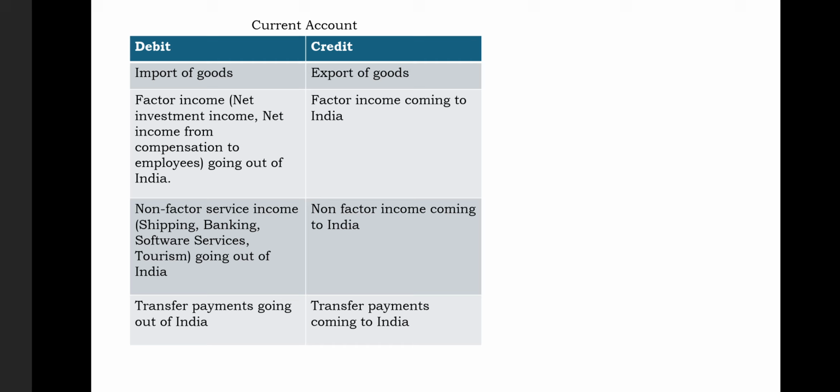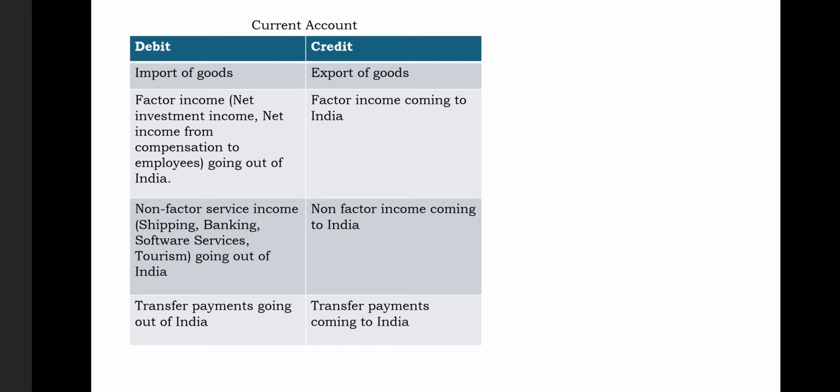I have recorded two very common transactions that in the current account we write in factor income. One is net investment income, and it is the amount of investment you have done in, for example, land or capital. So this net investment income is brought by your country's people from outside. Your country pays to the outside people in India.